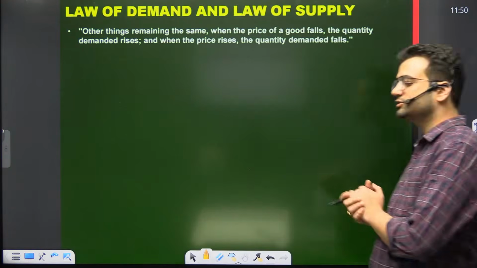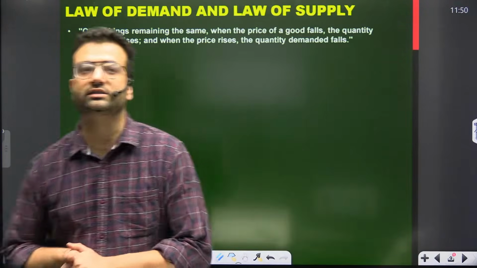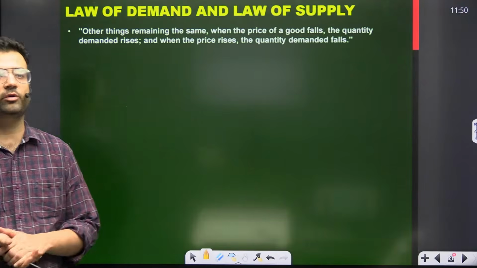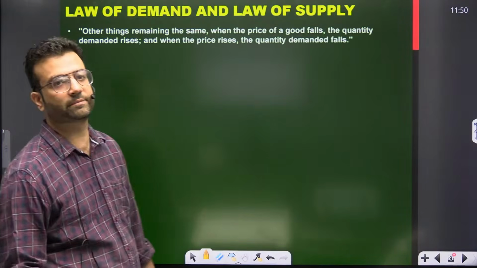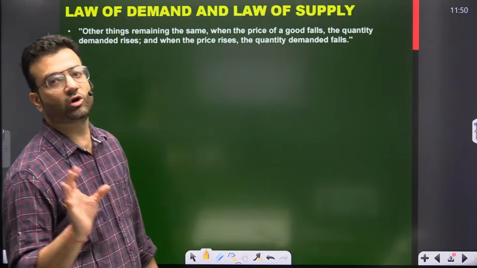Now, let's move to the next topic, that is regarding law of demand. All points of PPF cannot be zero. Yes, all points, how can it be? Okay. Now, what is law of demand?